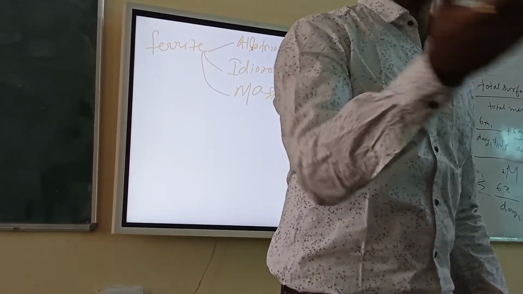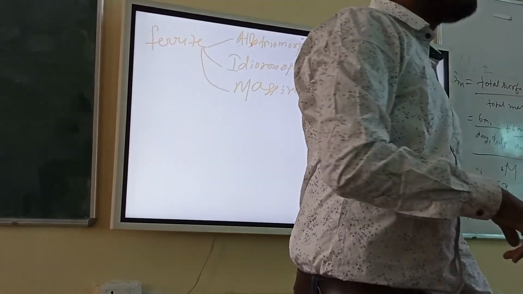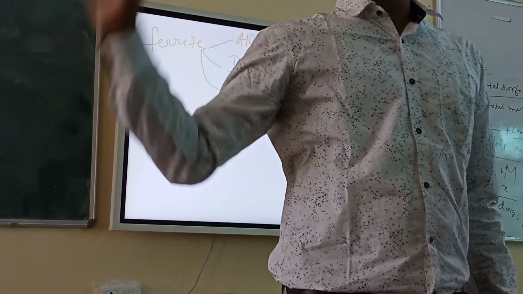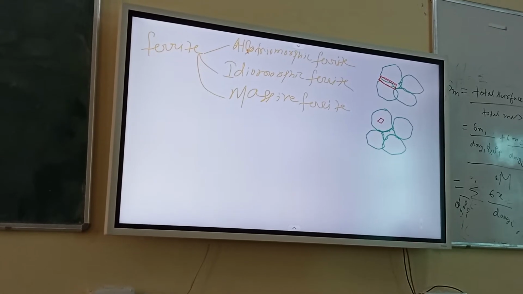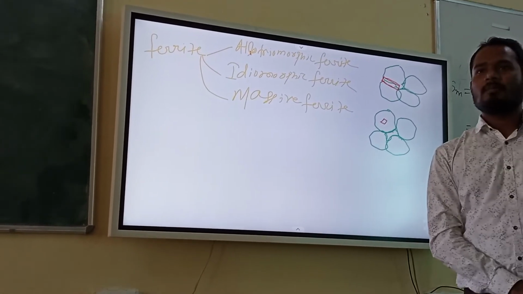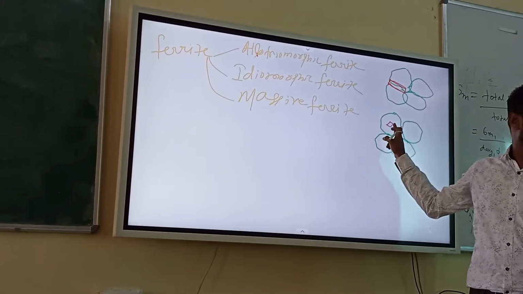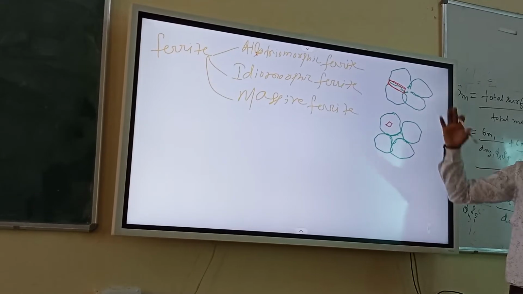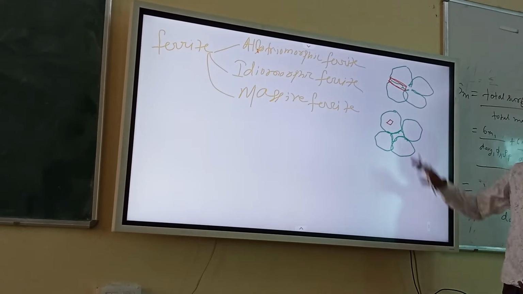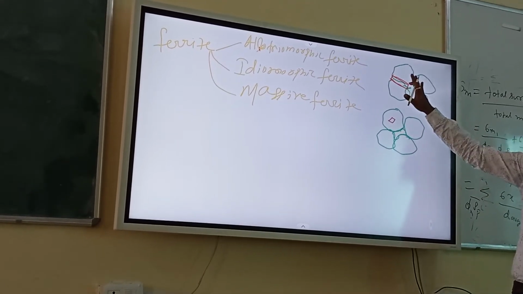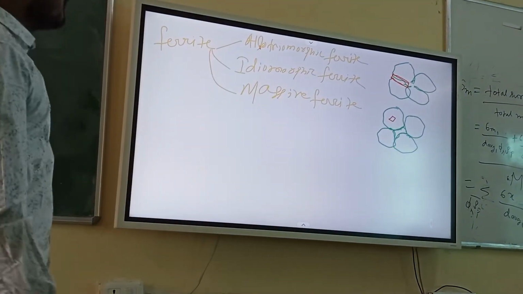So when you are looking at microstructures of steel and you find that you have ferrite and that ferrite is forming along the grain boundaries, simply say this is allotriomorphic ferrite. That's all. And what is idiomorphic ferrite? Ferrite forming inside the grain, not along the grain boundary. Right? It has a particular shape completely. But if it is forming along the grain boundary, it does not have a shape. It takes the shape of the grain boundary basically. So it has a particular crystallographic shape, but the other does not. This is just a cartoon diagram, not an exact diagram.